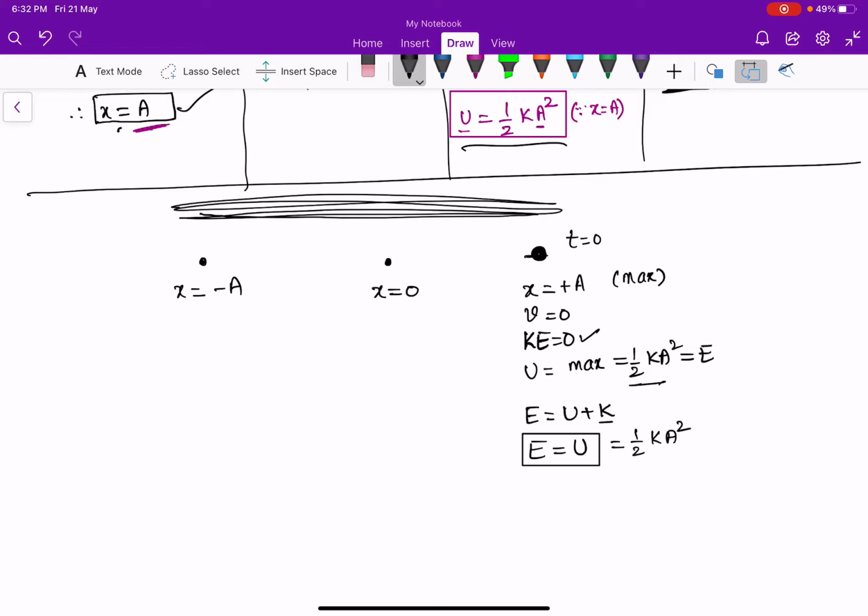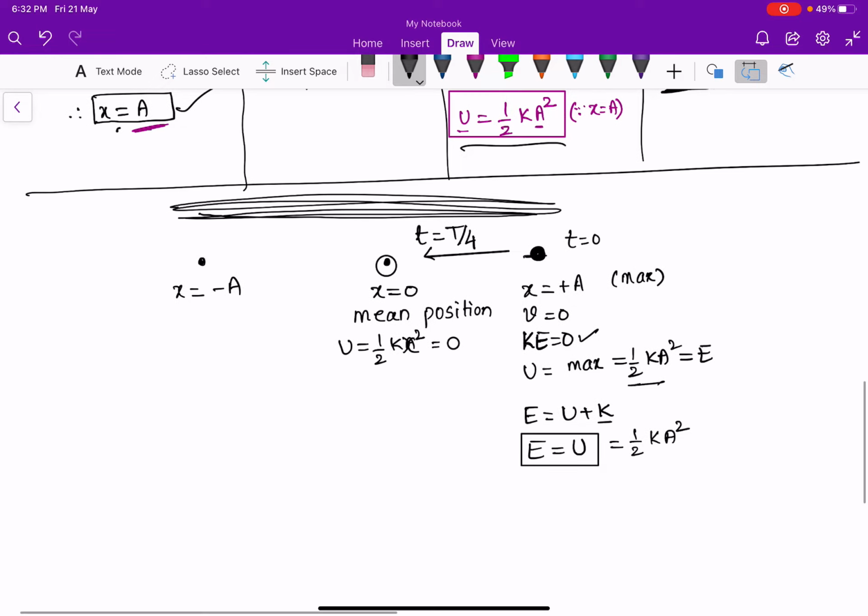At a later time, after t equal to capital T by 4 seconds, the particle will arrive at the mean position. At x equal to 0, potential energy, which is half kx square, equals 0 here.